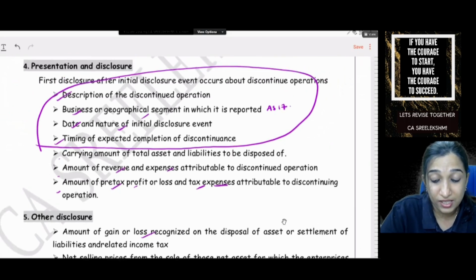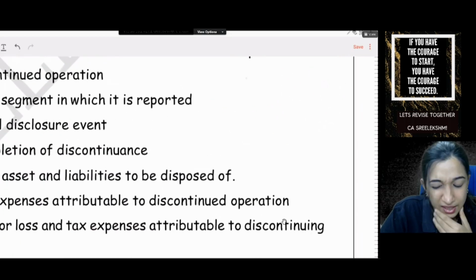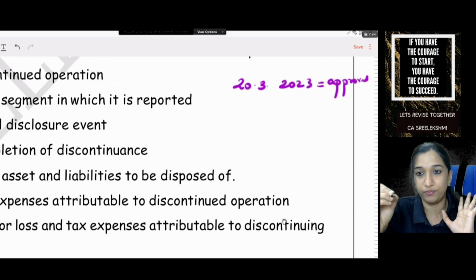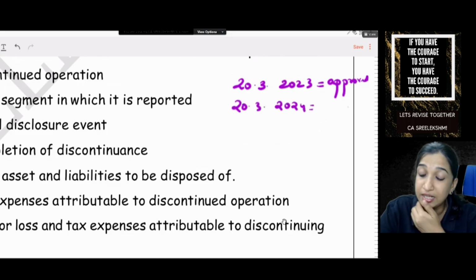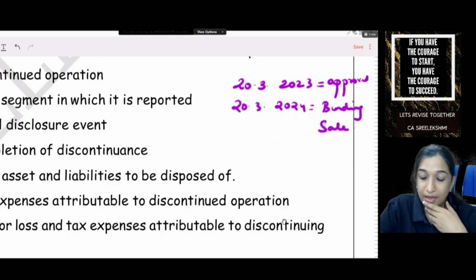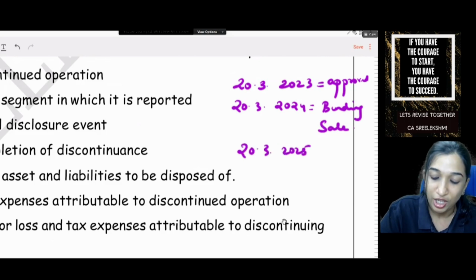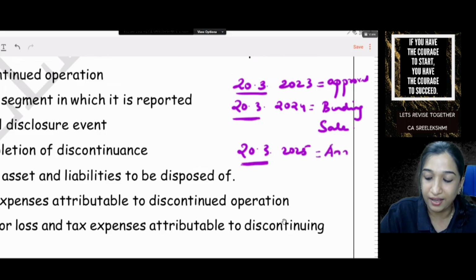Okay. So this is the first year. Say for example, guys, please listen. 20th March 2023, Board of Directors approved to discontinue. 20th March 2024, there is a binding sale agreement. And 20th March 2025, everything is happening on 20th March. 20th March is a special day. Okay, date. 20th March 2025, announced that we are selling.